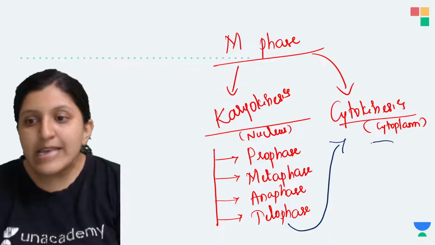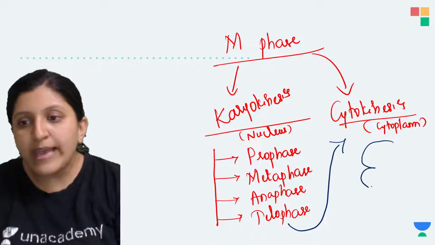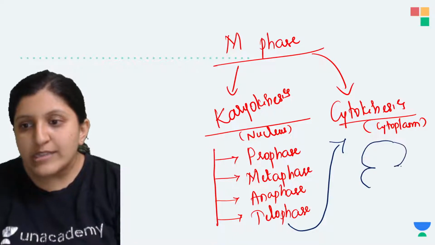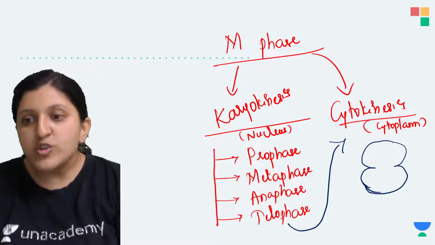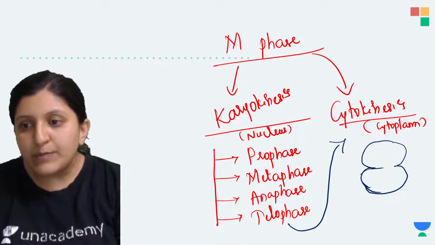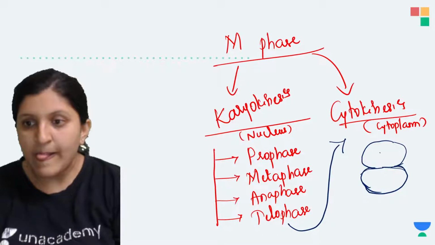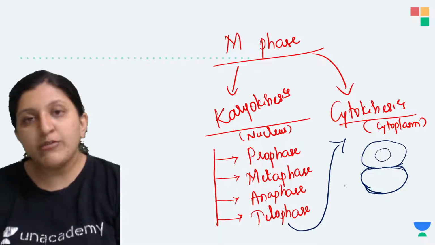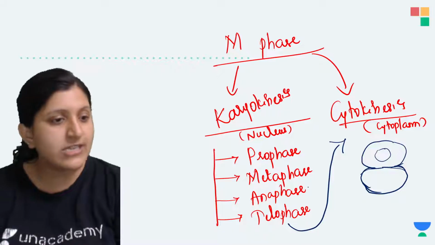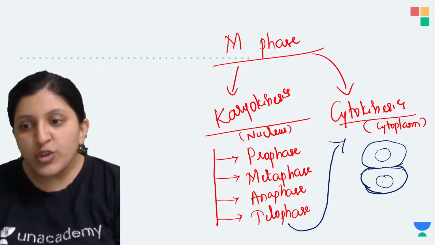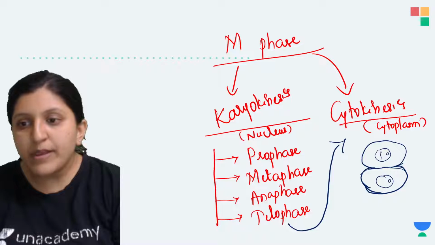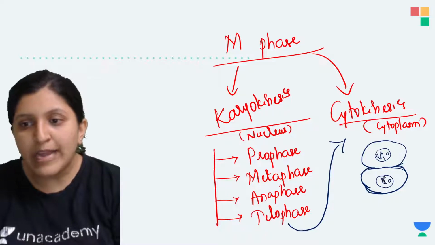Here the cell is going to form a furrow like this. You can see the furrow formation. This furrow is going to get deepened, and there is a separation of the 2 cells that you can find. The nuclear membrane is going to reappear, and that is in the telophase itself. The nucleolus has also reappeared, and there is a chromatin fiber that you can find.